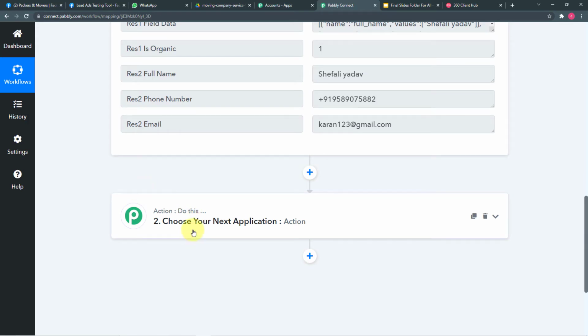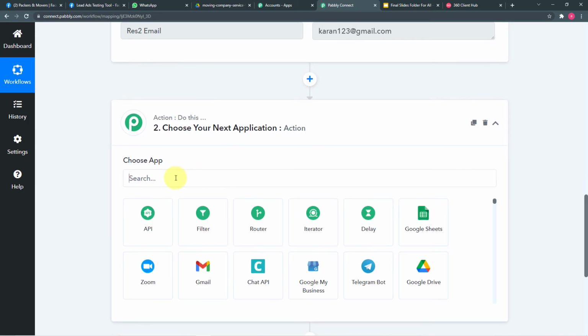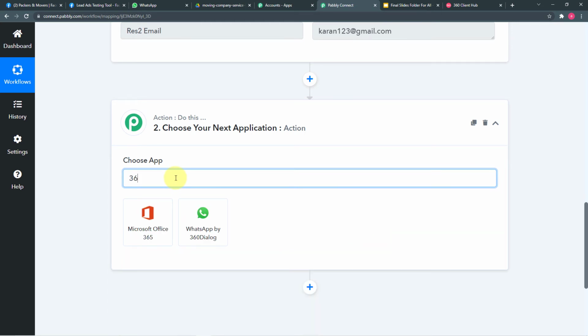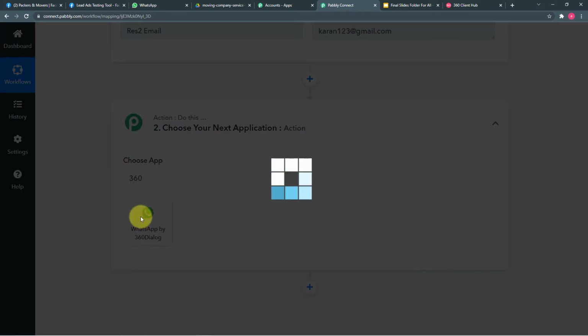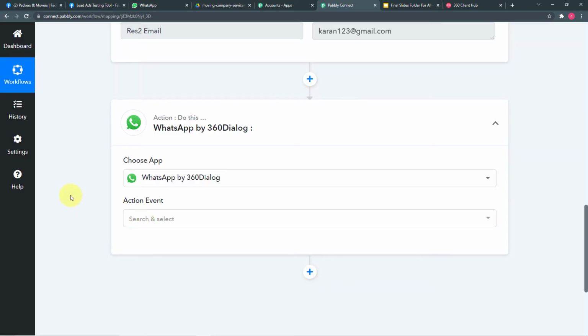So now in Pabbly Connect, click on the selection window and from this choose app, choose your application as WhatsApp by 360 dialog. Now you guys are wondering why we are using this application to send messages on WhatsApp. So guys, to send messages on WhatsApp automatically, one must have the access of WhatsApp's chat API. 360 dialog is an application which has the official access of WhatsApp's chat API. So by using this application, we can send messages on WhatsApp directly.